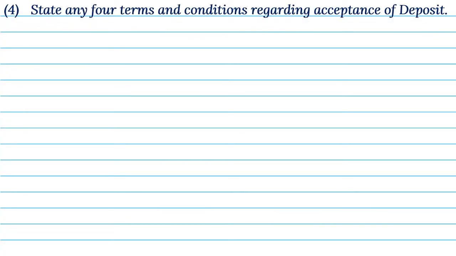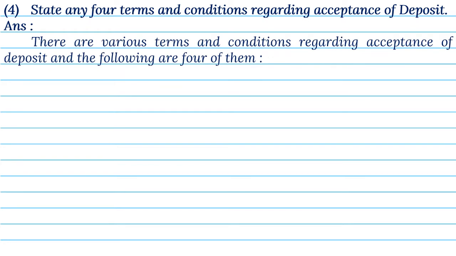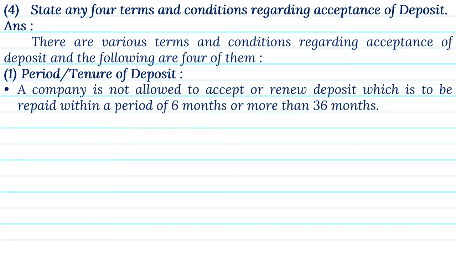4. State any 4 terms and conditions regarding acceptance of deposit. Answer. There are various terms and conditions regarding acceptance of deposit, and the following are 4 of them. 1. Period or tenor of deposit. A company is not allowed to accept or renew deposit which is to be repaid within a period of 6 months or more than 36 months.